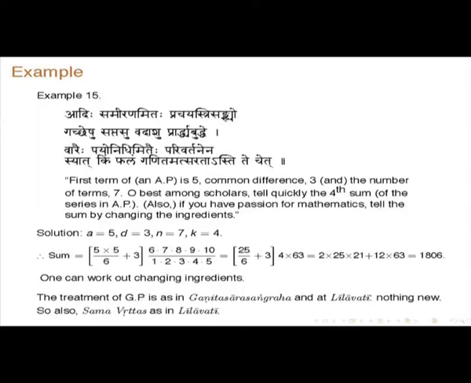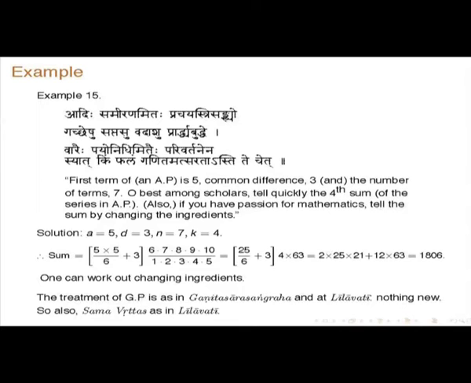First term of an arithmetic progression is 5, common difference is 3, right, and the number of terms is 7. Oh, best among the learned, okay, he is wooing his audience. Tell quickly the fourth sum of this. If you have passion for mathematics, tell the sum by changing the ingredients also.